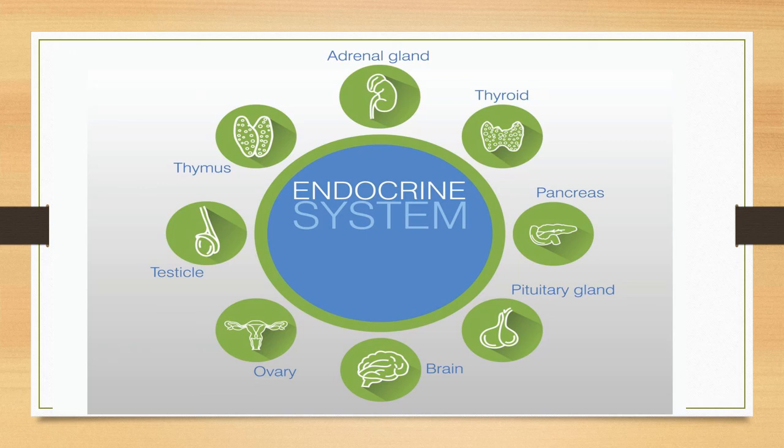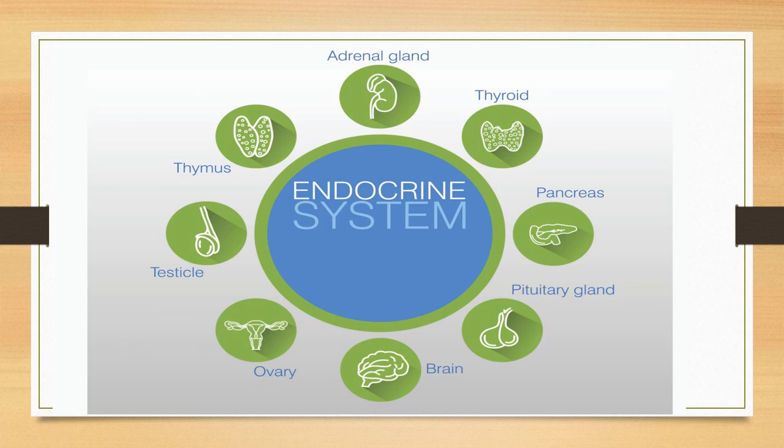Pituitary gland, master gland, that will secrete growth hormone, adrenocorticotropic hormone, thyroid stimulating hormone, and so on. Ultimate role is to control the body's different physiological activity. Brain, here is the presence of the pineal gland and the hypothalamus.